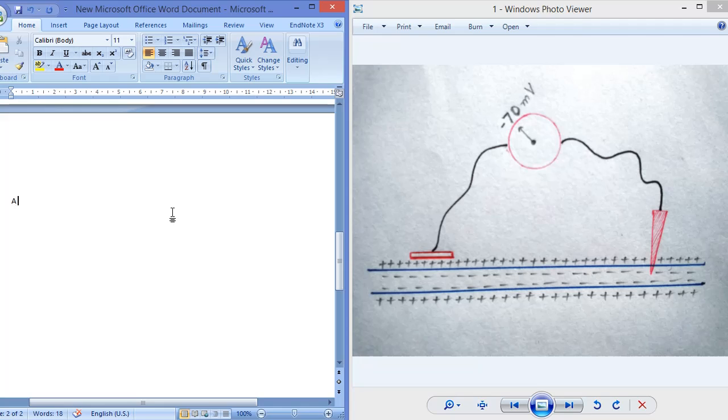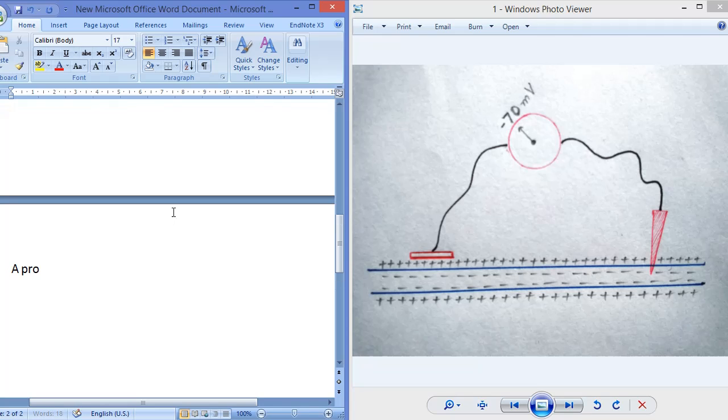I'm going to write it. Action potential is a propagating change in the resting membrane of a neuron.